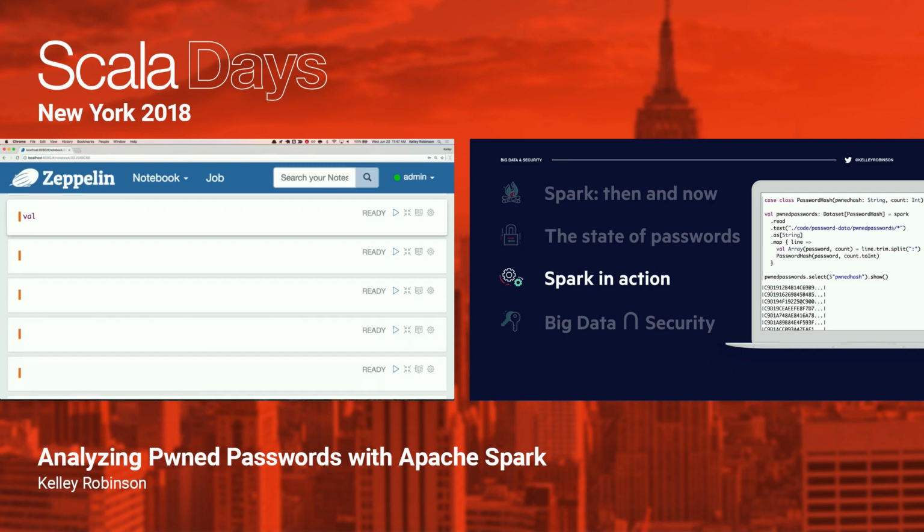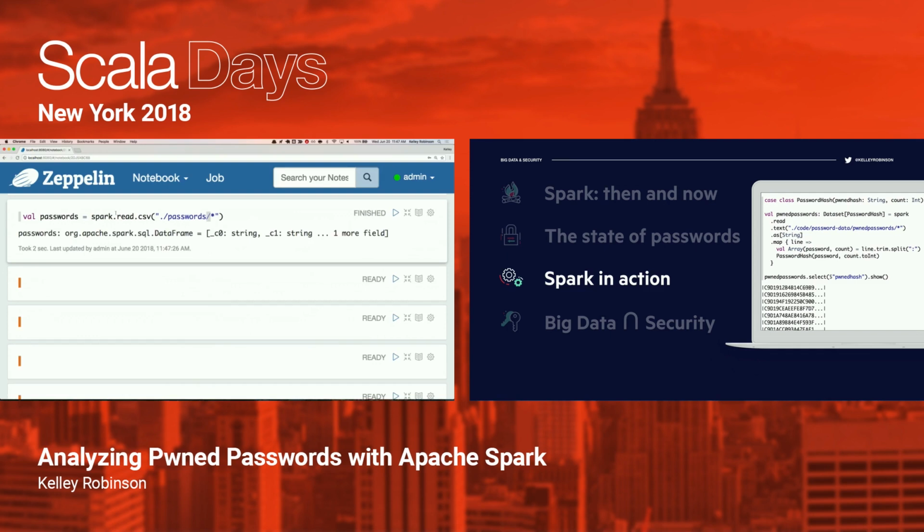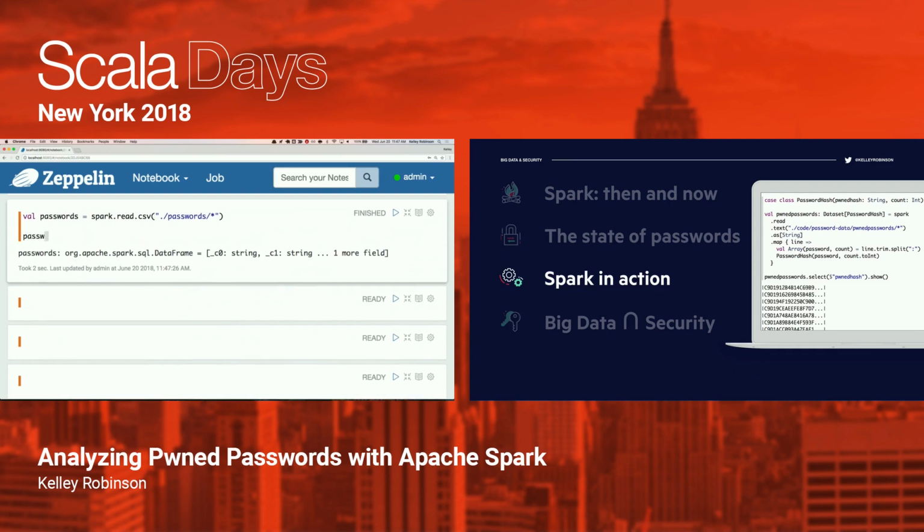I'm going to be looking at these passwords, and the first thing that we have to do is read in the password data. We can do this using the built-in Spark interpreter. Spark has built-in readers for CSVs, for JSON, for a few other things. So we can go ahead and look at the schema of this data.